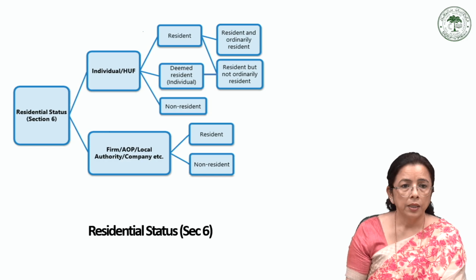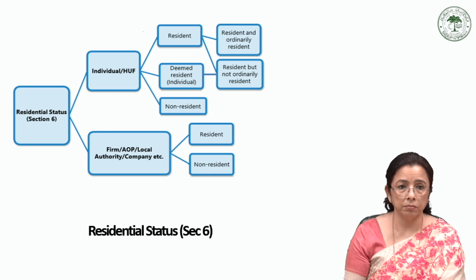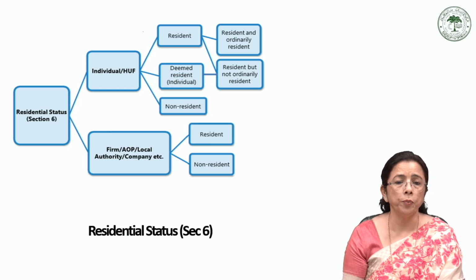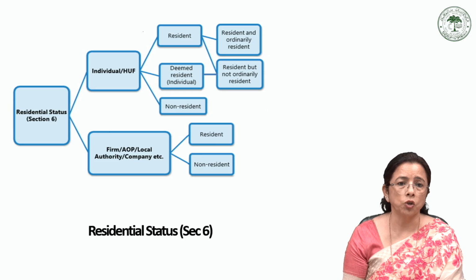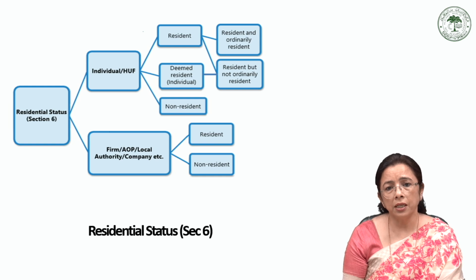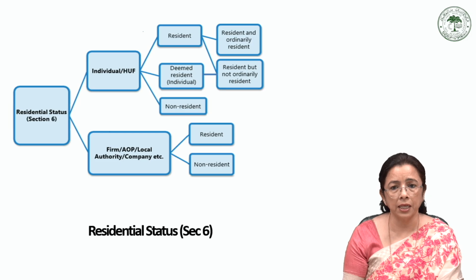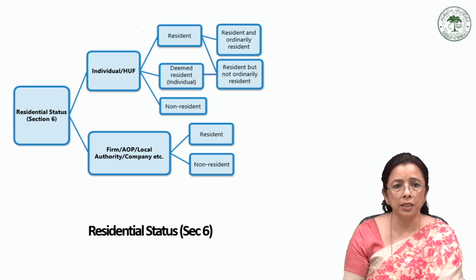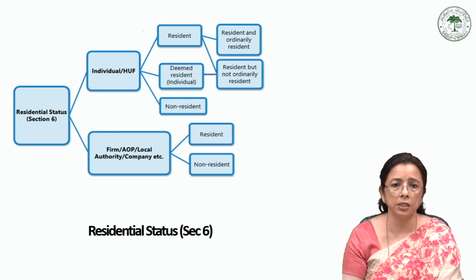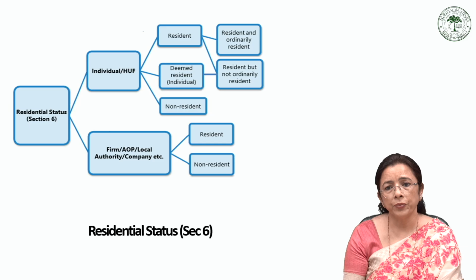Then we come to talk about the scope of total income on the basis of residence. Here, we have examined the rules determining the residential status of an assessee as given in section 5 of the Income Tax Act. As stated earlier, the scope of the total income of the assessee depends on his residential status in the previous year.